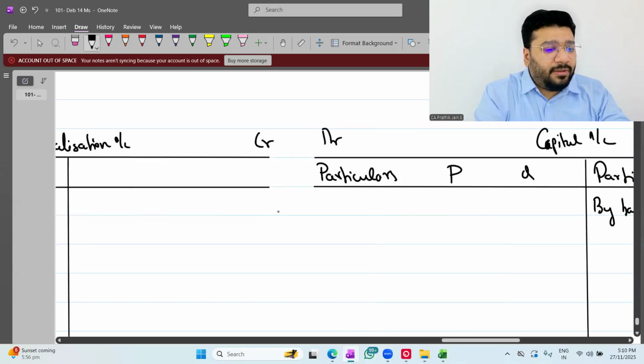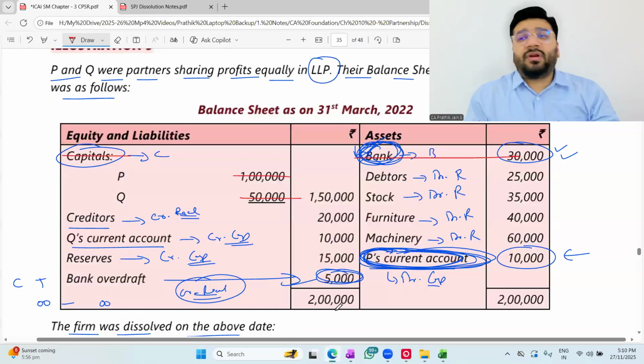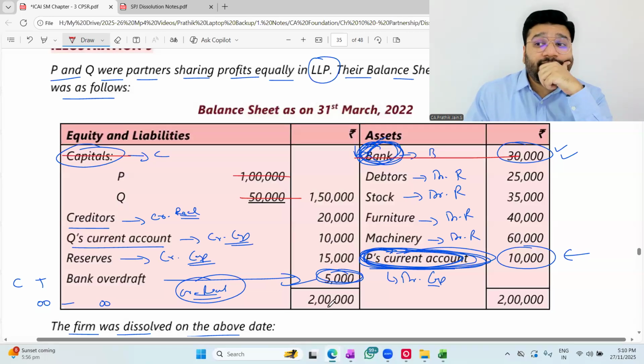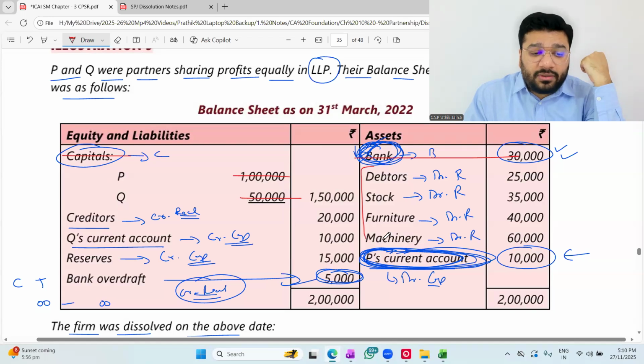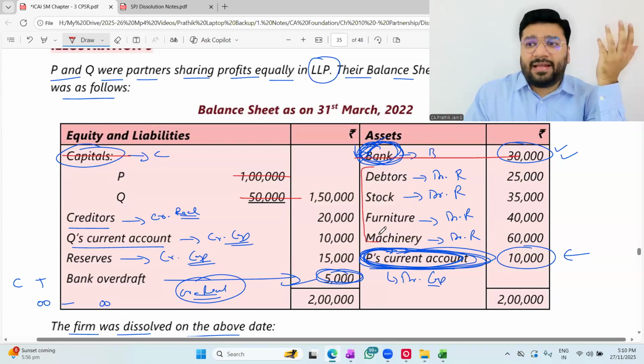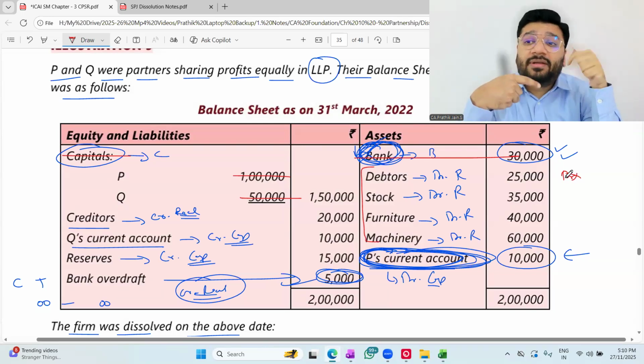Okay, next. Tell me, people, what is the journal entry for transfer? All these assets are on the asset side, having debit balance. To close them, I have to put all of them in credit. So what will come in debit? Realization.